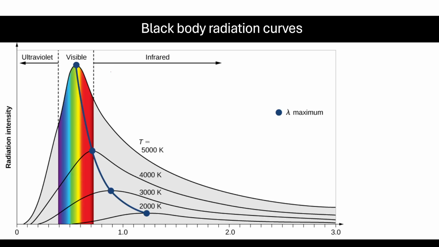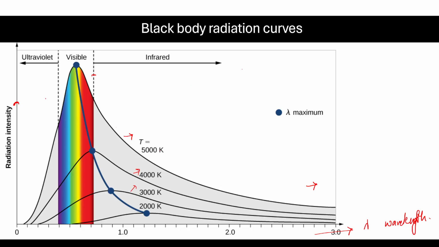This is a graph of the intensity of the radiation, how intense the radiation is, and on the x-axis is the wavelength of the radiation. As you can see, at different temperatures there are four curves here: one drawn at 5000 kelvin, 4000 kelvin, 3000 and 2000.